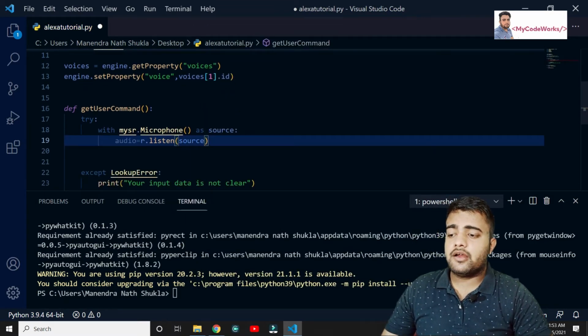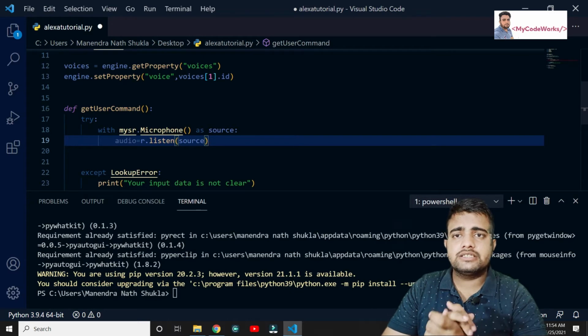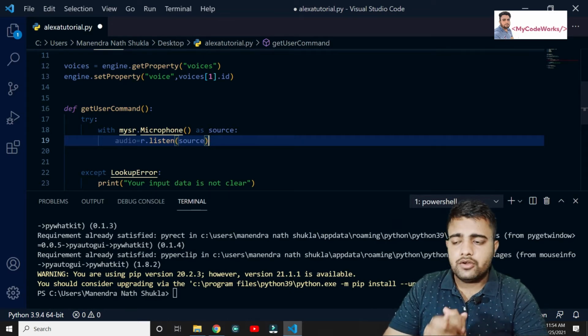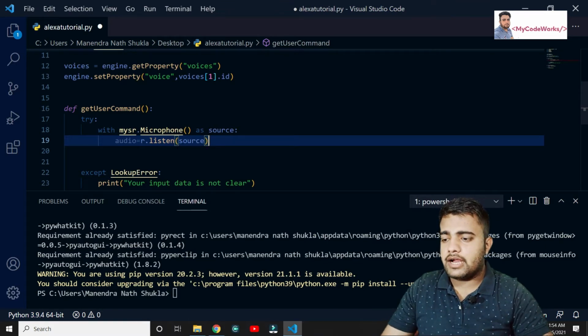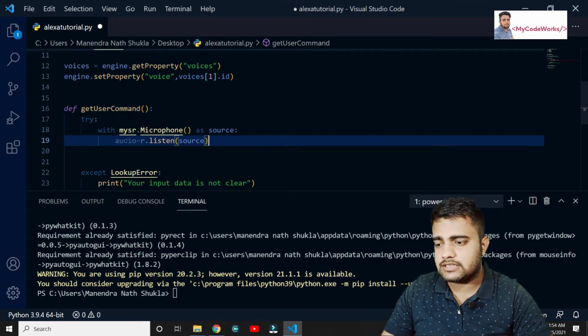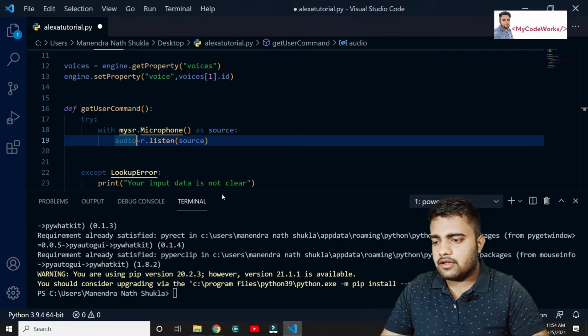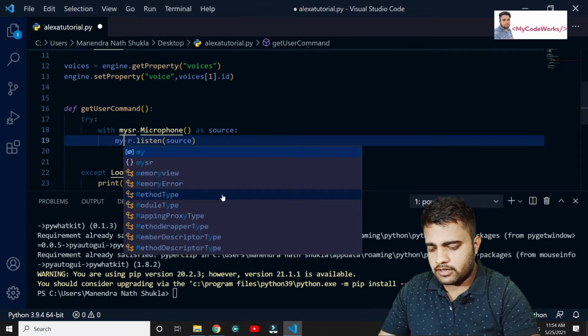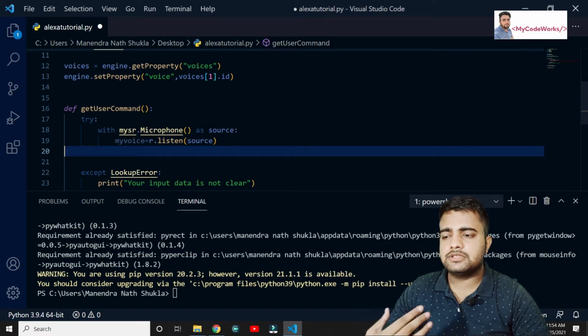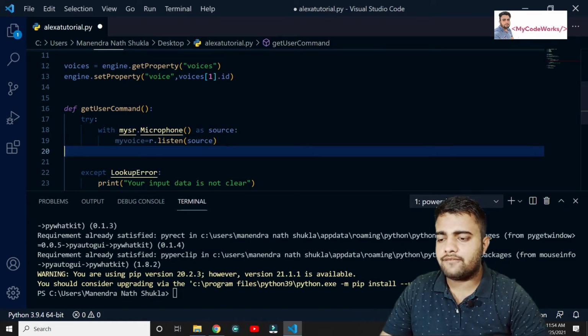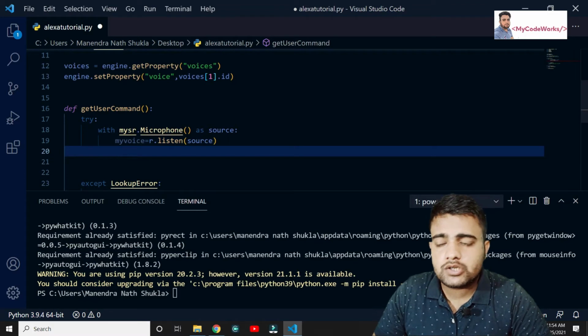It means whatever we are saying will be considered as the audio input, and it will be listening, and after listening it's going to store it in an audio variable, that will be the audio format itself, or let me say my voice. It will be my voice, whatever I say to Alexa. After that we are going to use speech recognition.